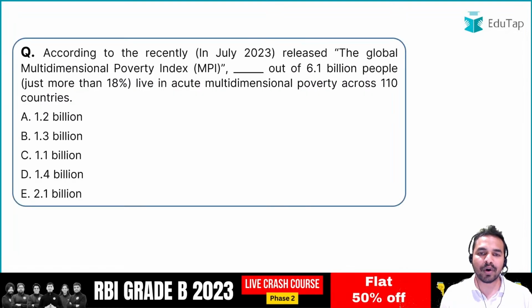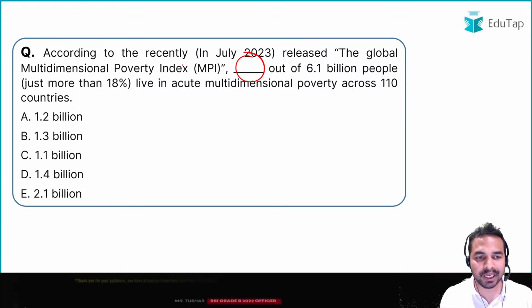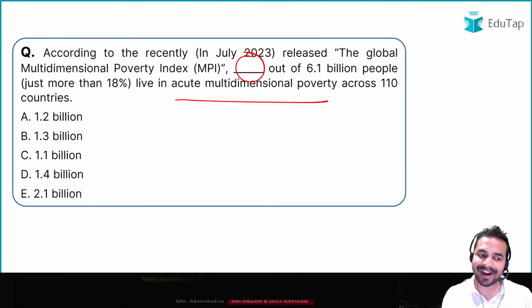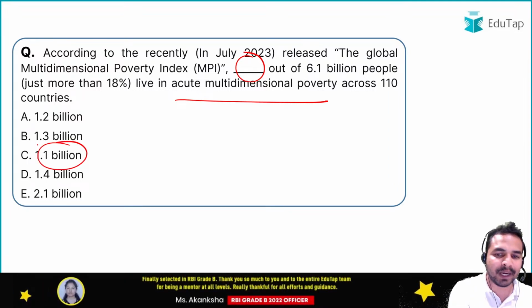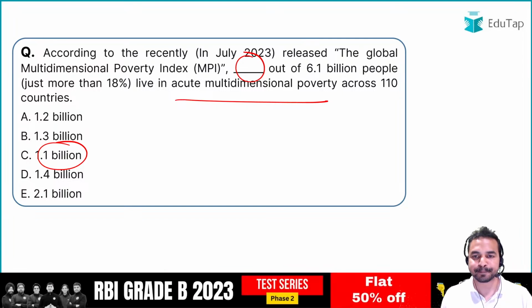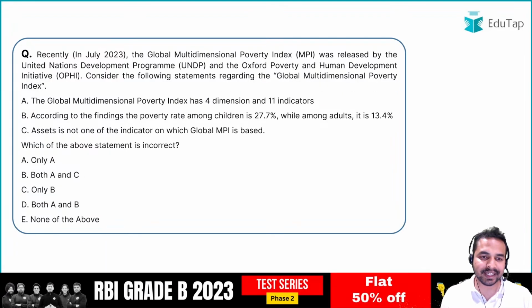So let's move on to the next question. In the global multidimensional poverty index, how many people out of 6.1 billion people live in acute multidimensional poverty across 110 countries? Once again, what is the right answer? I told you 1.1 billion people out of 6.1 billion people are living in acute multidimensional poverty. So option C is the right answer. Let's move on to the next question.